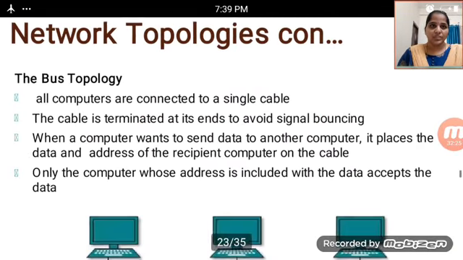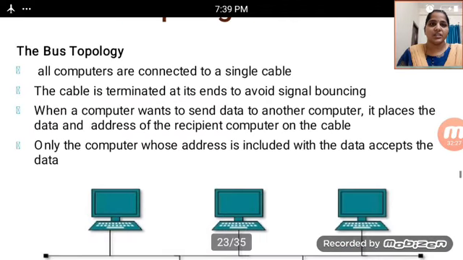Next one, bus topology. In brief, all computers are connected to a single cable in a bus topology. The cable is terminated at its ends to avoid signal bouncing. When a computer wants to send data to another computer, it places the data and the address of the recipient computer on the cable.